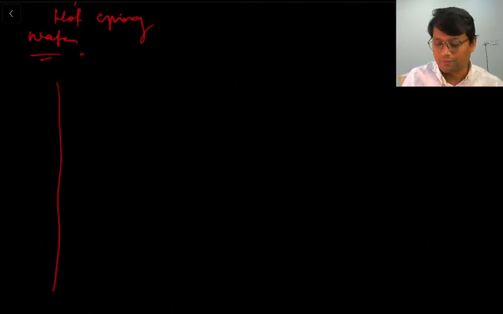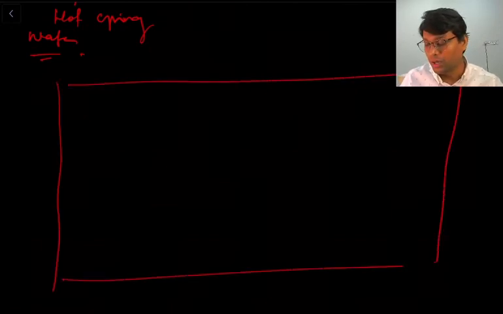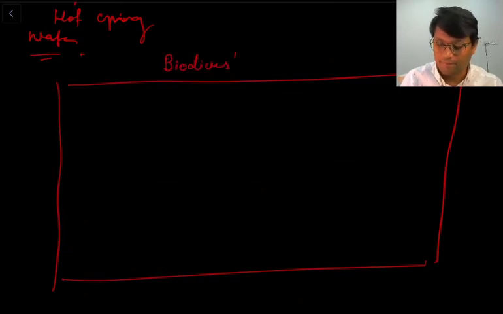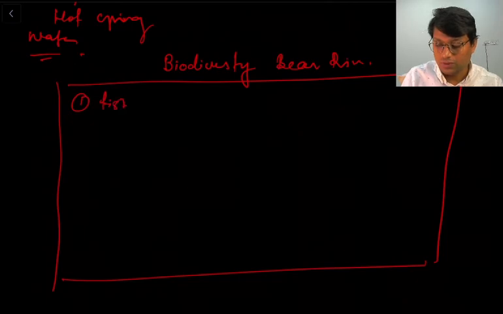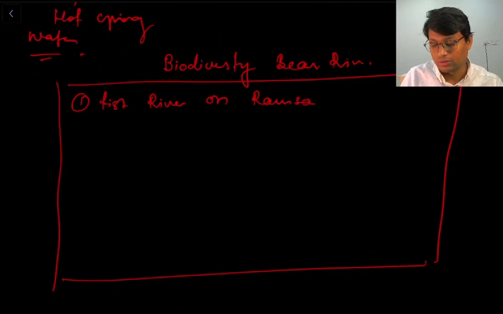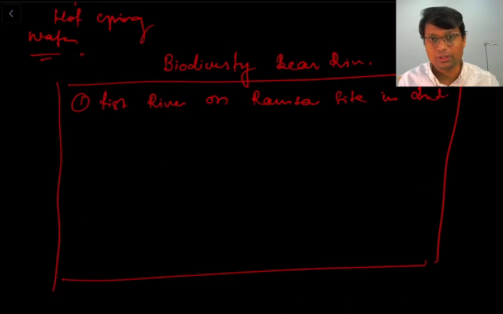Now a lot of points have been missed. I will once again summarize the biodiversity because I have missed a couple of points for the biodiversity of Byas river. Now the very first point was first river on Ramsar site in India. This is point number 1. Another important point we discussed, that Indus river dolphin.